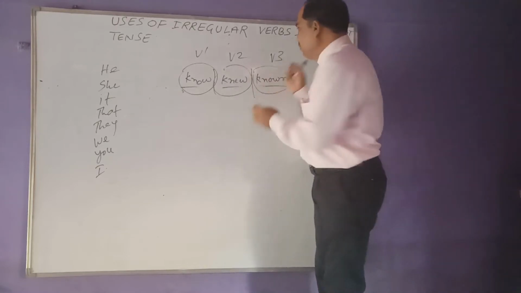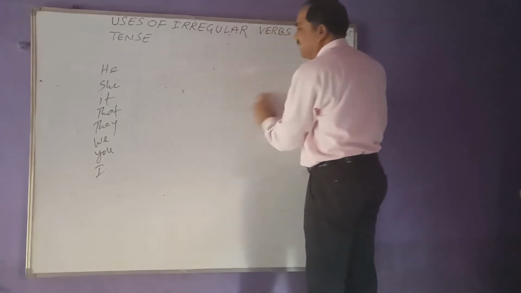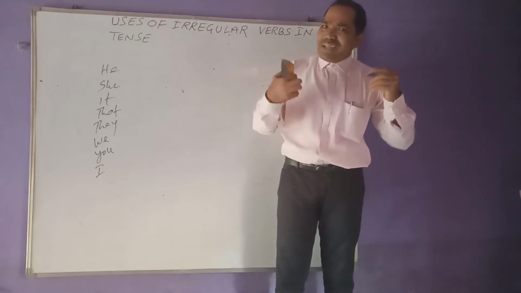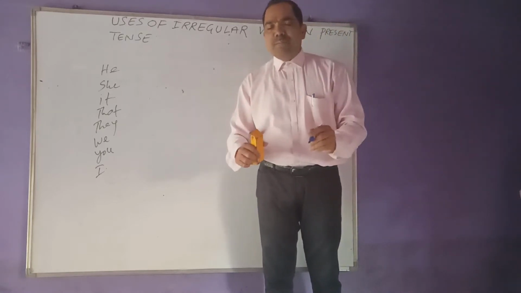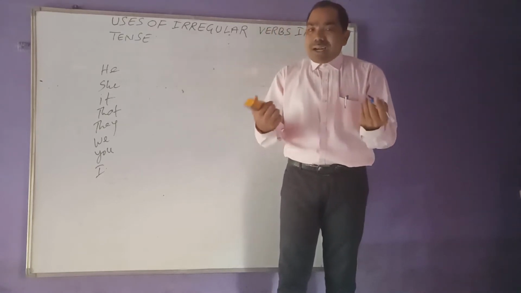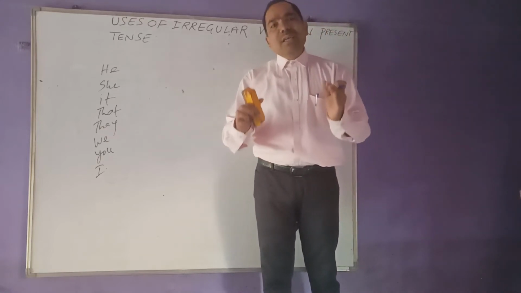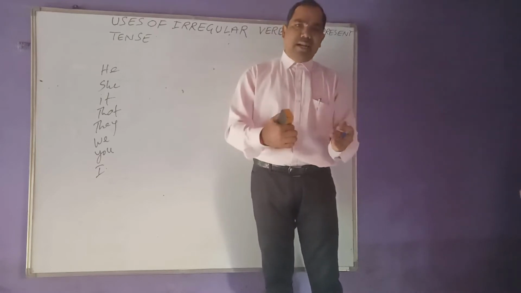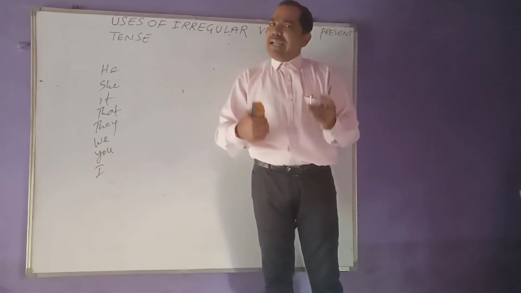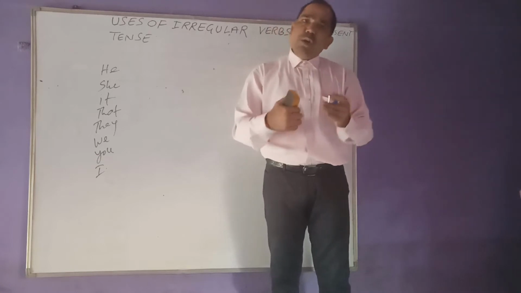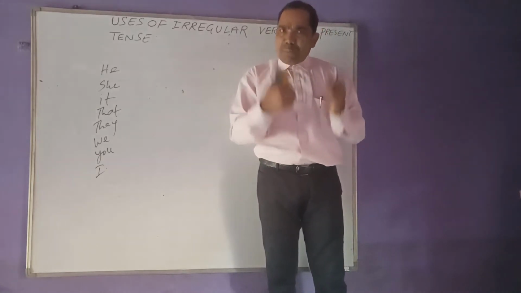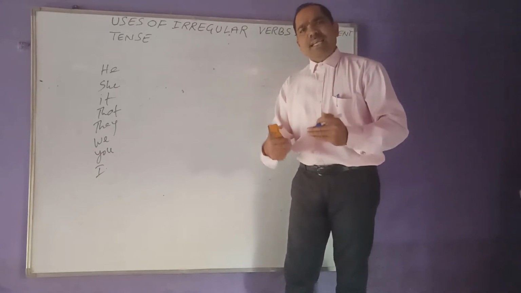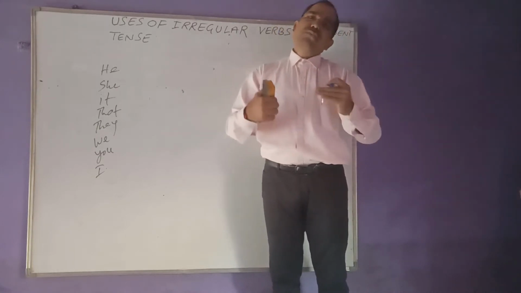Now please, I am going to take one of the examples, that is know. Either it is know, either it is go, either it is swing, either it is swim, either it is write. What are these? These are the examples of irregular verbs. It means irregular verbs are not going to take ed at the ending. Even though without taking ed at the ending, they are going to express the meaning of simple past also and past perfect also, as well as present perfect also and future perfect also.